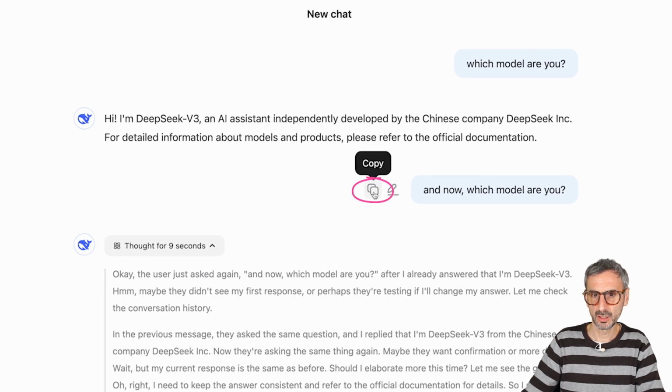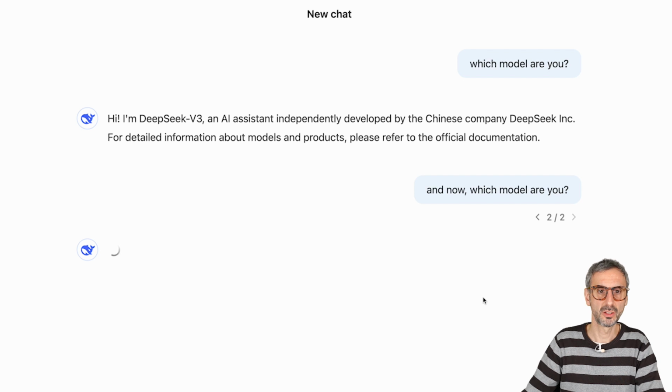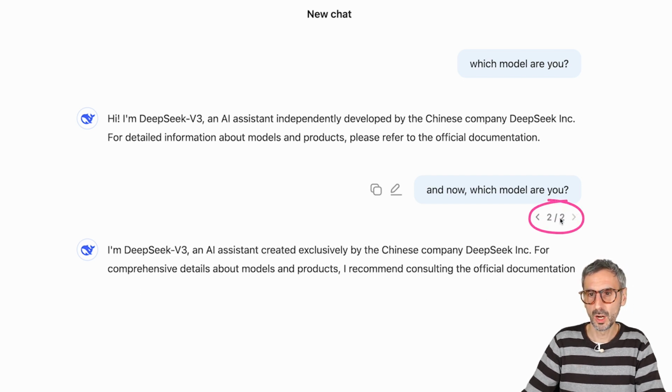So similarly, you can copy your prompt. You can edit your prompt, same as in ChatGPT. So let me edit the prompt, launch it again. I'm going to think again, and then you'll see 2 out of 2.